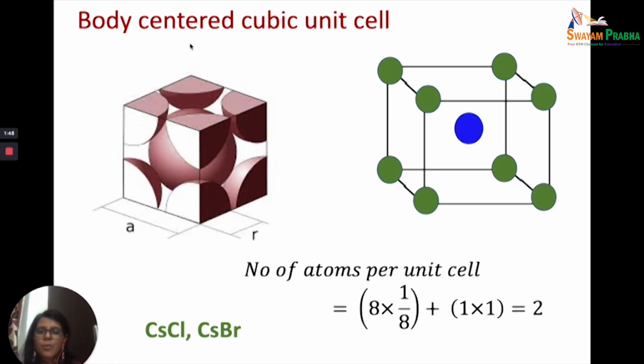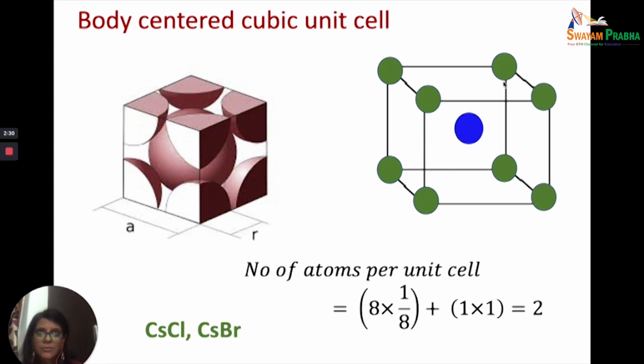Now let's take a look at the body-centered cubic unit cell. I did tell you that in the body-centered cubic unit cell, you have the corners occupied by the constituent particles or atoms or molecules or ions, and also the center of the unit cell is occupied by an atom, molecule or ion, or the constituent particle, whatever we may call it. Now this is 8 corners plus 1 body center. What is the contribution? We've already said that the corners are only contributing 1 by 8 to each unit cell. But the particle which is present in the center of the body is contributing wholly to the unit cell.